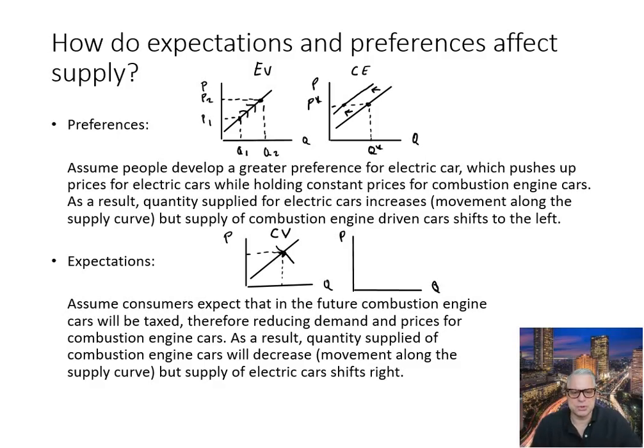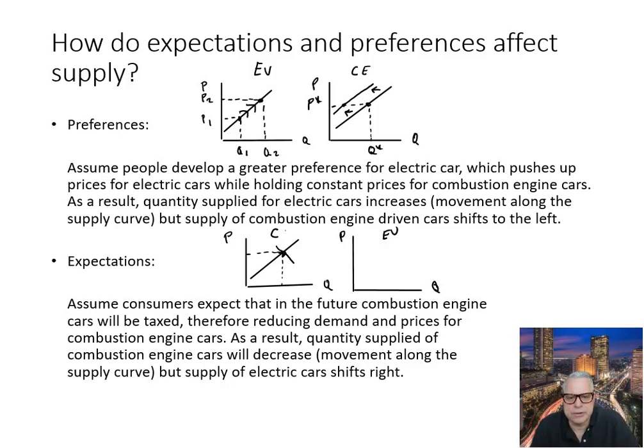Because of substitution effects, now a lot of consumers will switch towards EVs, which means the demand for combustion engine vehicles, actually I should have called that just to be consistent with the other one, so that is combustion engine vehicles.